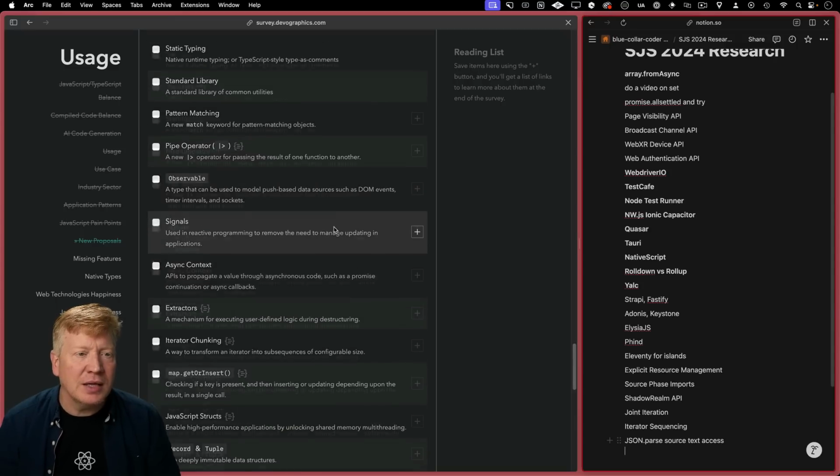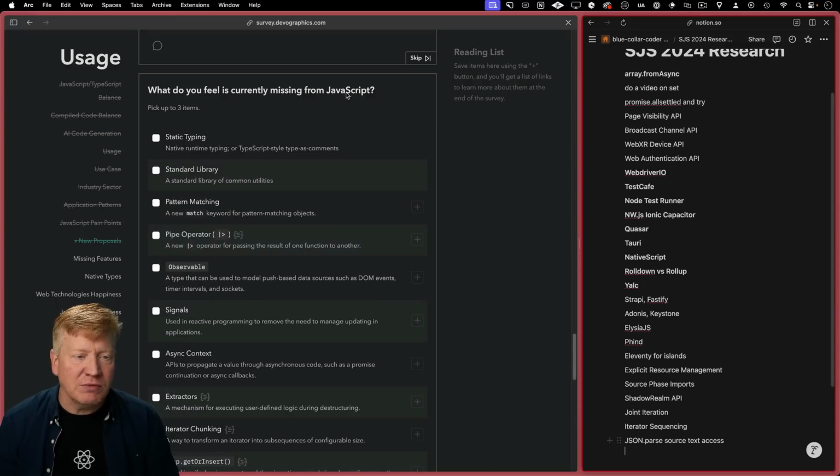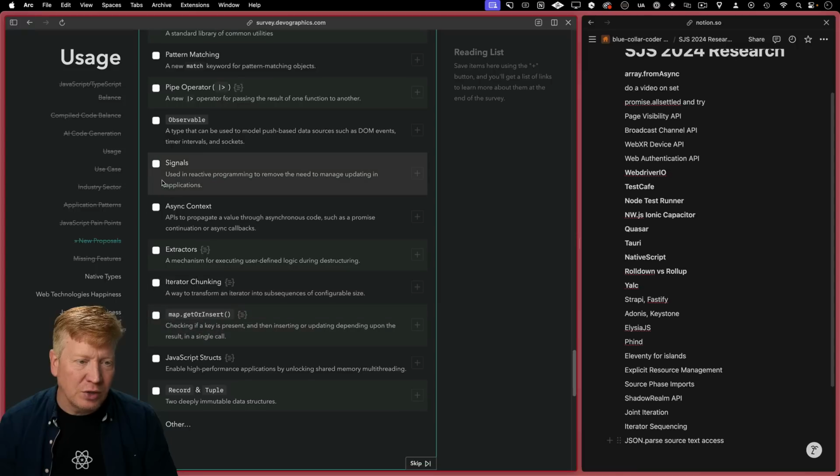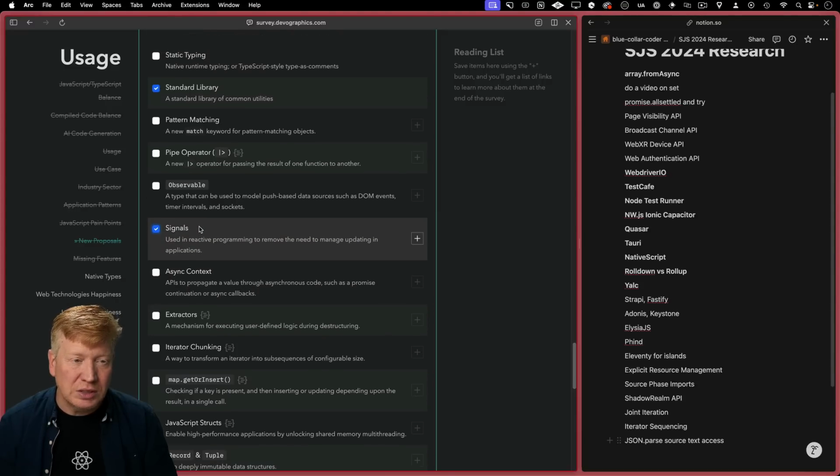Okay. And let's see. Features currently missing from JavaScript. Ooh, that's interesting. Yeah, standard library would be good. Pattern matching. And okay, we're going to do another 3 here. Yes, signals. Yes. Map getOrInsert, record and tuple. Ooh. Jeez.